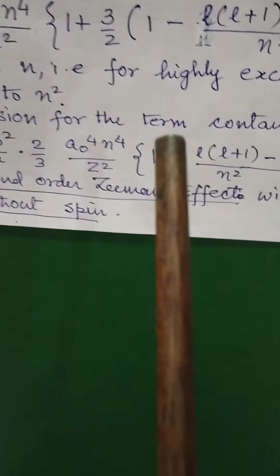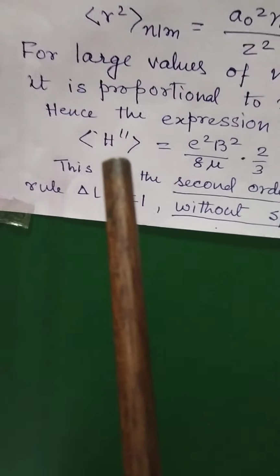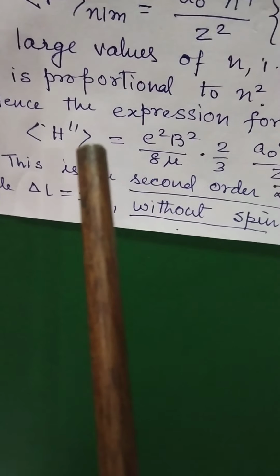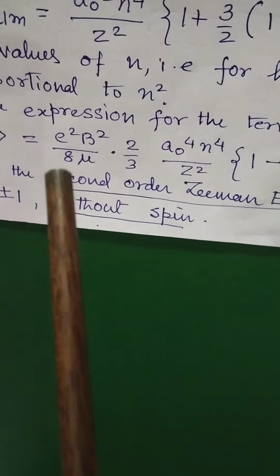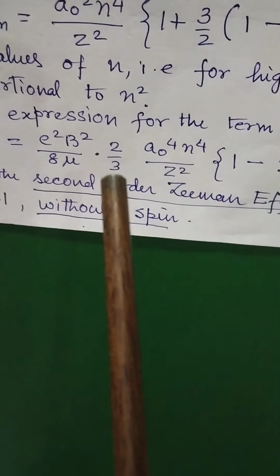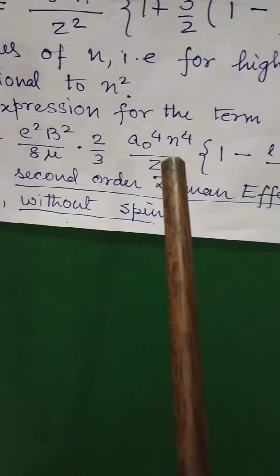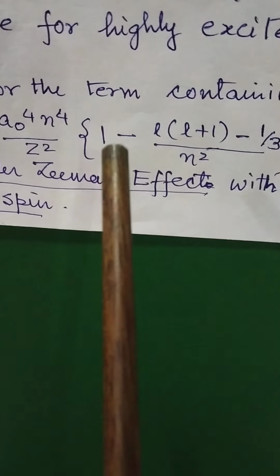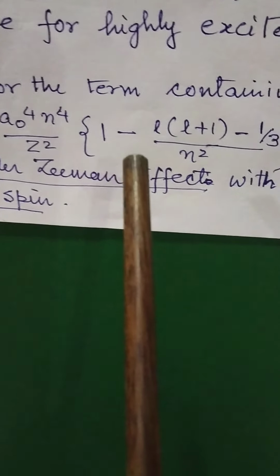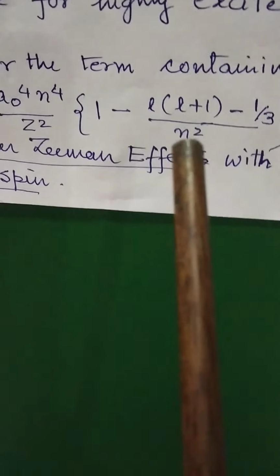Hence, the expression for the expectation value of H double dash for n, l, m is equal to e square multiplied by B square upon 8 mu multiplied by 2/3 multiplied by a0 raised to the power of 4 n raised to the power of 4 upon Z square multiplied by the bracket 1 minus l into l plus 1 minus 1 by 3 divided by n square.